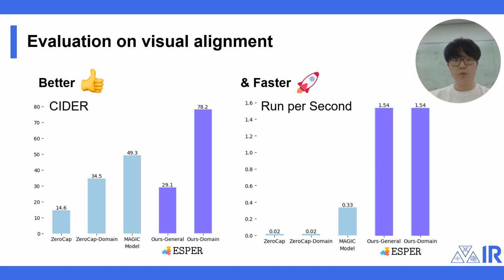We first check whether our ASPER can actually build visually aligned text. Starting with the COCO captions dataset, we break the pairing between image and text to train ASPER. This trained ASPER model achieves strong visual alignment while staying much faster than decoding time algorithms such as ZeroCap or Magic.